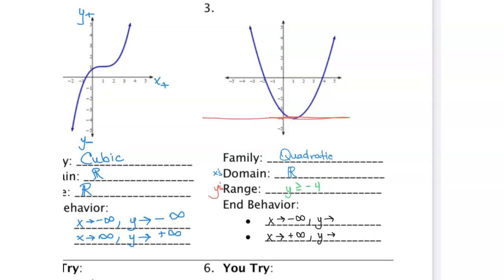So starting with the first one, as x goes to negative infinity, so x is on its negative side. On this negative side of our x's, we are going up, up, up, and we're going up towards positive y's. So this is positive infinity. As x is going towards positive infinity, so that's x's towards the positive, what's happening with our graph on this side? We are going up, up, up, and we're going up once again towards the positive y values. So this is also positive infinity.